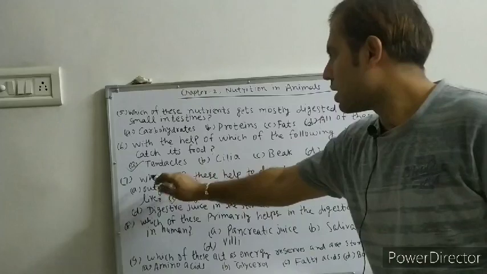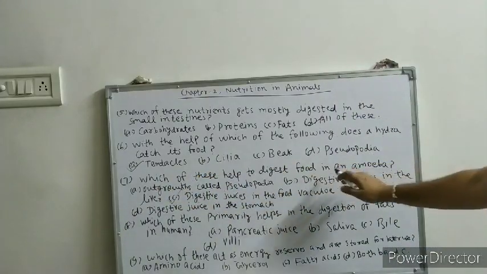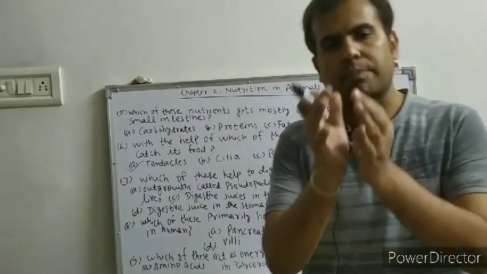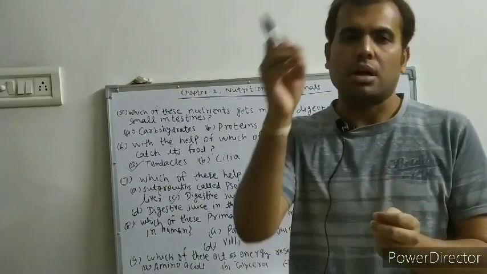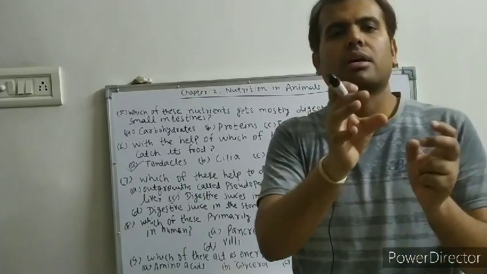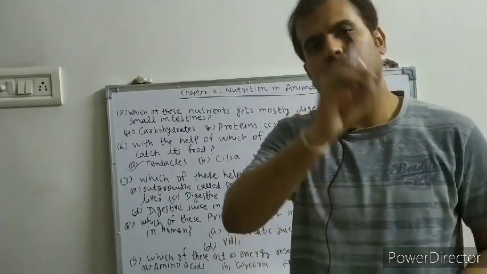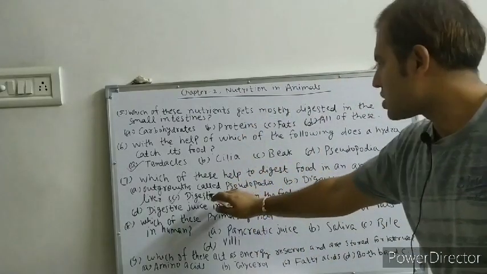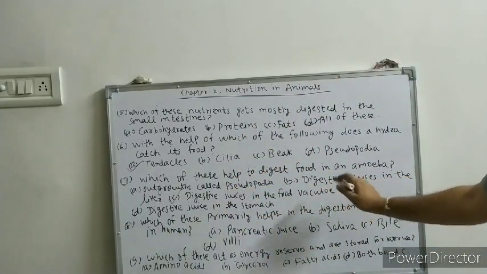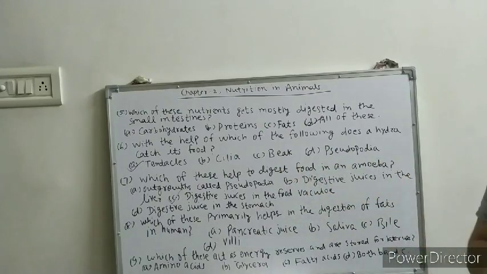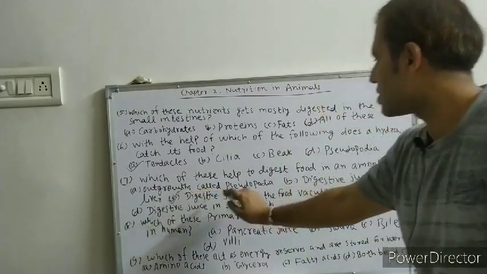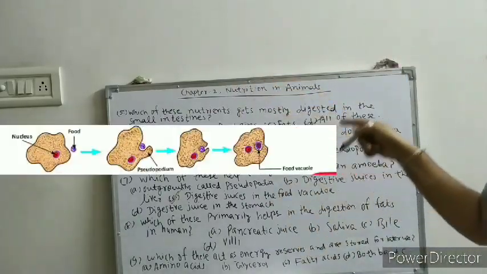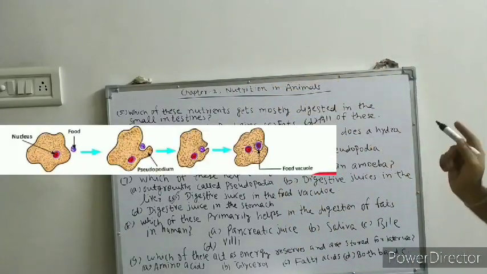This is the answer. Now 7, which of these help to digest food in an amoeba? So amoeba captures the food in a food vacuole where some digestive juice is secreted for digestion. So in amoeba, digestive juices in the food vacuole are used to digest food. So C is the answer, digestive juices in the food vacuole. And you will see the figure of the amoeba digestion process here.